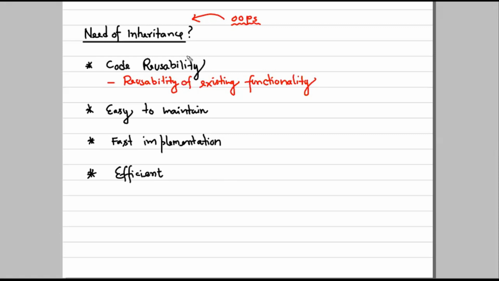So guys, in today's lecture we have covered what inheritance is and what the need of inheritance is. In the next lecture we will discuss the types of inheritance, and if time permits, we will also cover a problem called the diamond problem in multiple inheritance. So thank you so much guys for today's lecture.